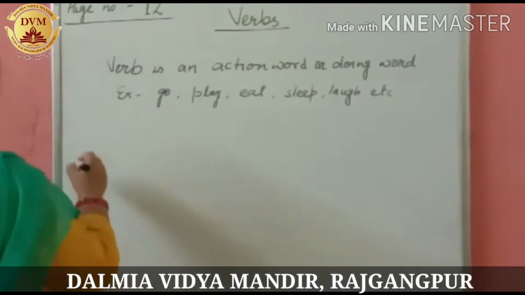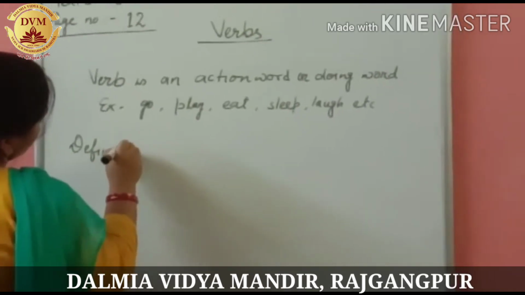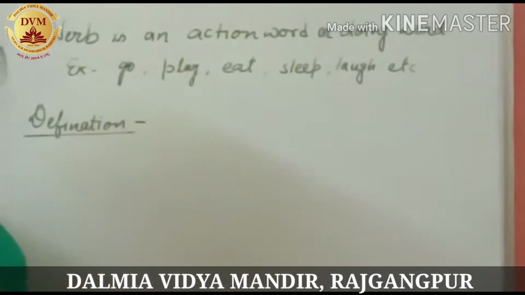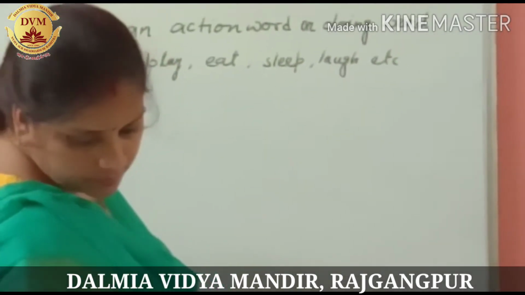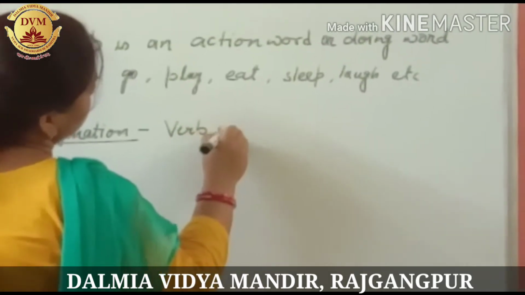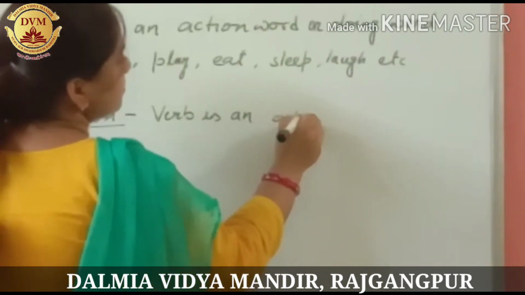Let me write the correct definition. Definition is: verb is an action word.